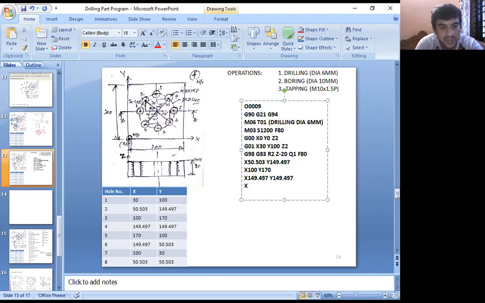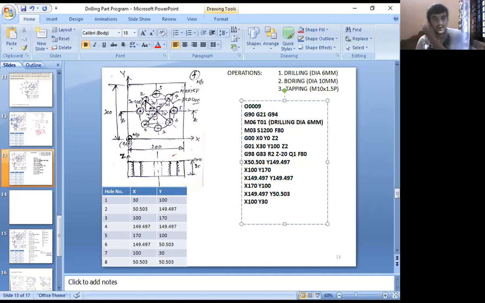Next, the fifth hole location. X value is 170, Y is 100. Next, the sixth hole, X is 149.497, Y is 50.503. The sixth hole is over, right? Next, the seventh hole, X is 100, Y is 30.